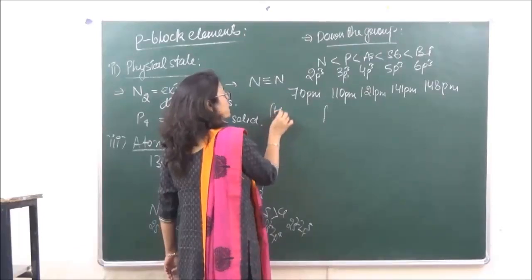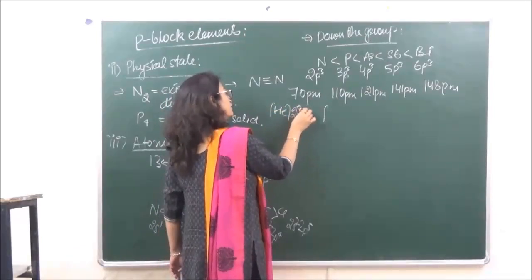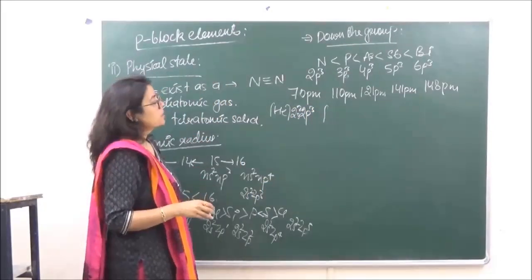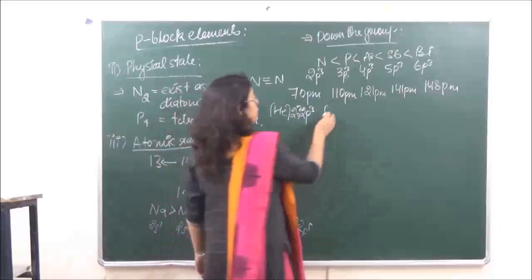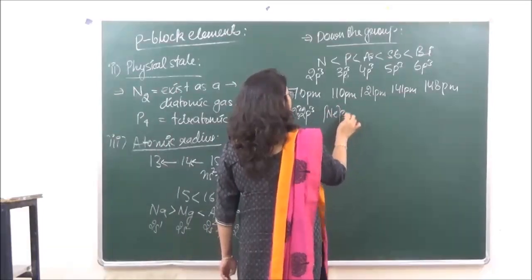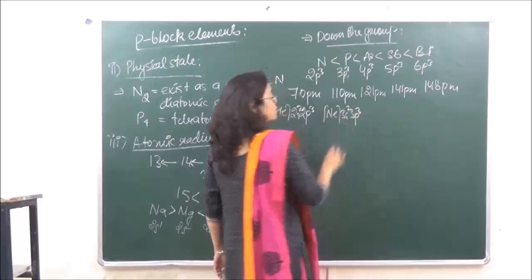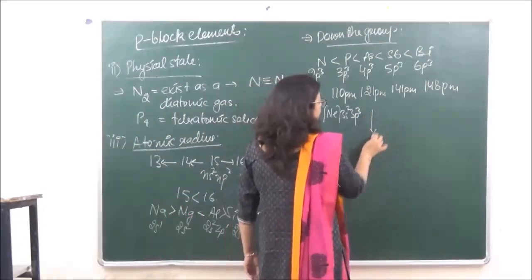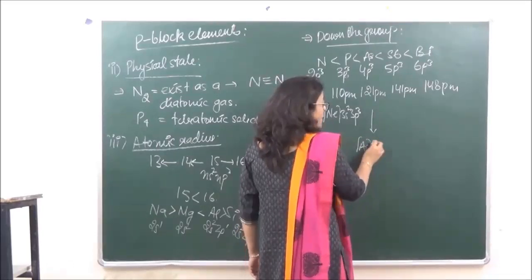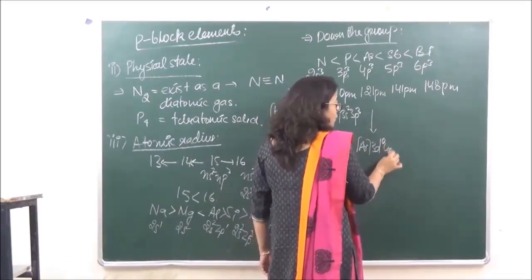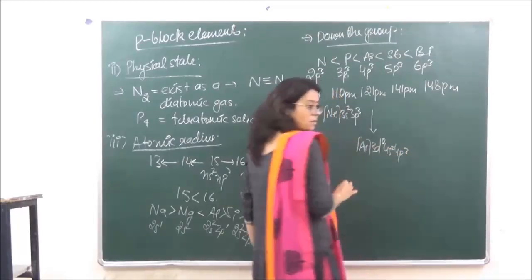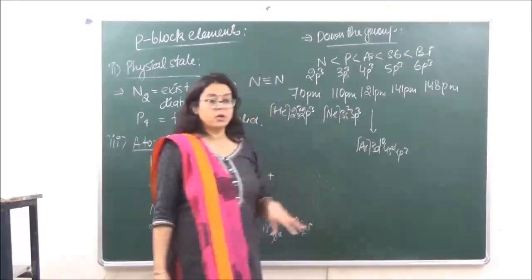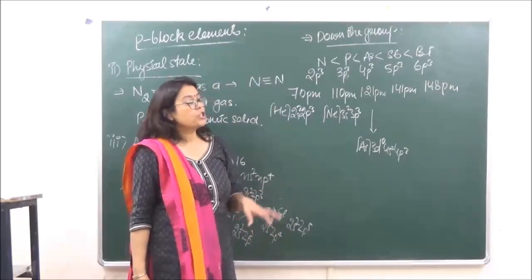It is going to be helium 2s2 2p3. ठीक है, फिर जब हम लोग phosphorus पे जाएंगे, electronic configuration is neon 3s2 3p3. ठीक है, फिर उसके बाद हम next पे चले गए, argon 3d10 4s2 4p3.